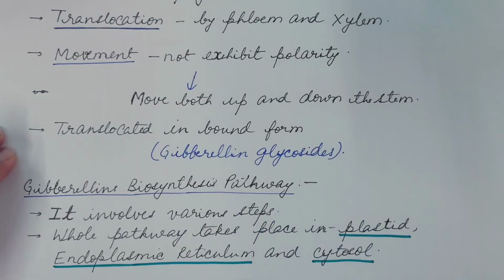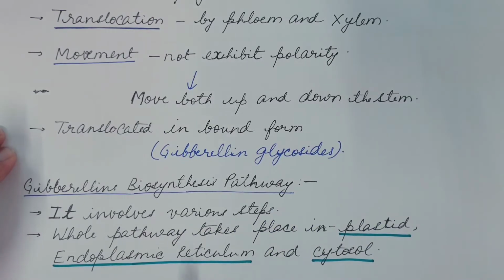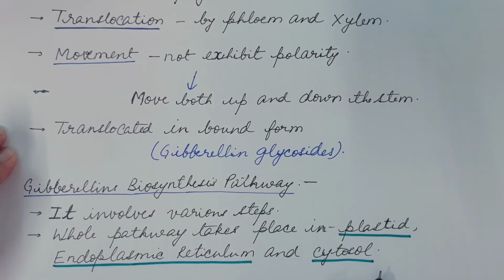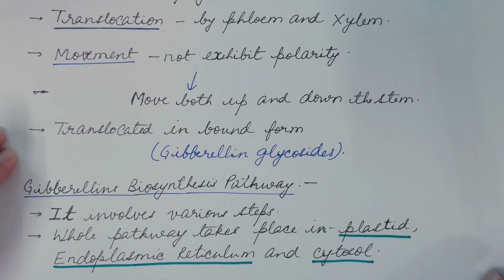Now let us see the gibberellin biosynthesis pathway. It involves various steps, and the different steps of the pathway take place in plastid, followed by endoplasmic reticulum, followed by cytosol. Now let us see this pathway step by step.